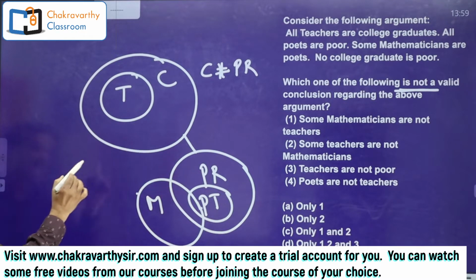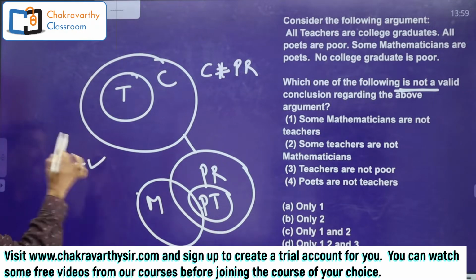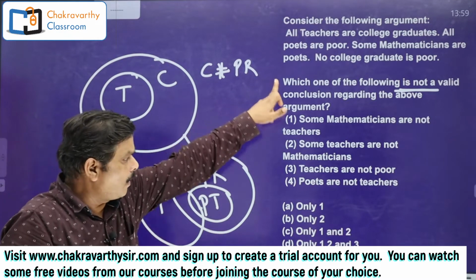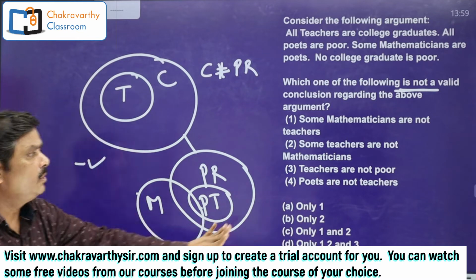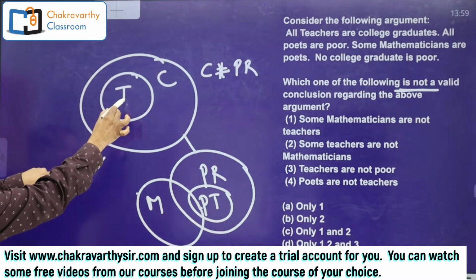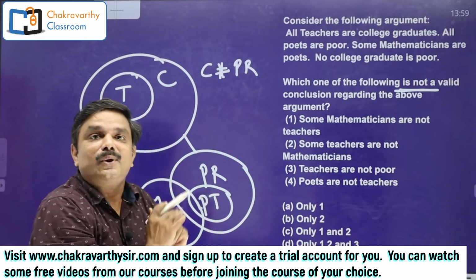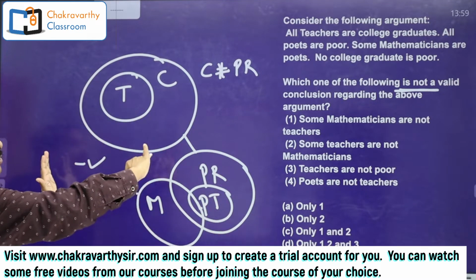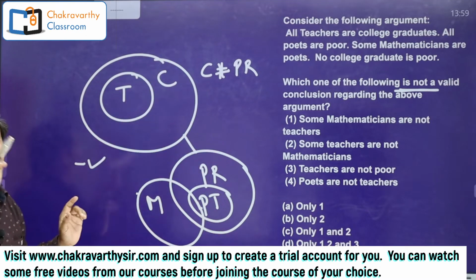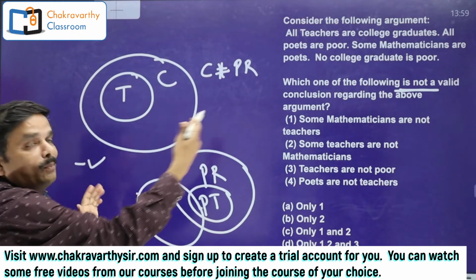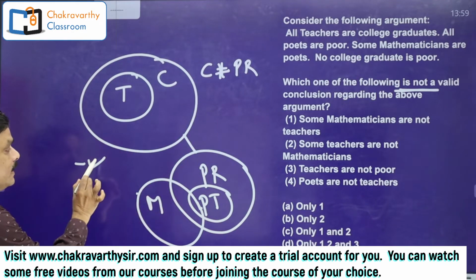So from the basic diagram, negative, right, some not. But students, all the four are negative. There, you check here, some mathematicians are not teachers is right from this diagram. Now, whether it is going to be permanently right or not, to check that, you need to go for one more diagram where you may disqualify that.